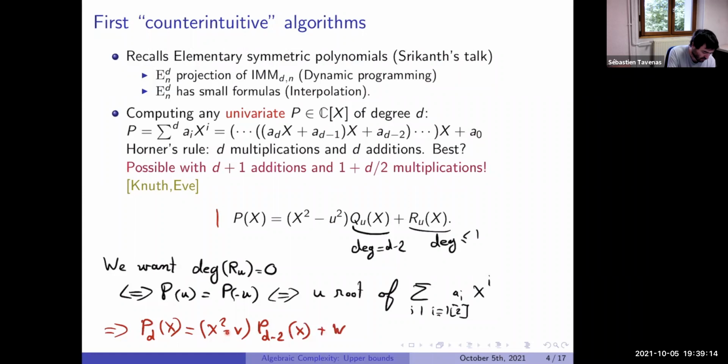And to add, we can compute x squared at the beginning, which is here, to add one addition, one multiplication, and a second addition. So the number of additions will be 2 plus the number of additions we need to compute that. And the number of multiplications will be 1 plus the number of multiplications we need to compute that, which gives d plus 1 additions and mostly d divided by 2 multiplications by induction. So we have some tricky things already at the beginning, which is, for me, quite surprising, but we can do better. And that is for C, but it's doable also for R.